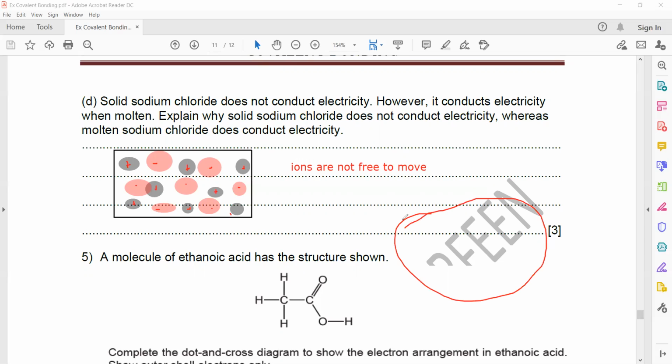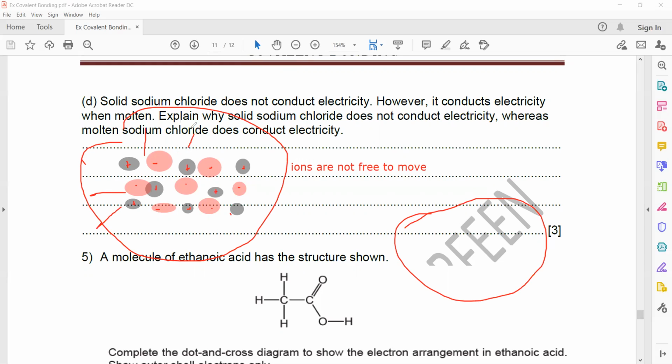But when we melt it, in a molten state the ions are free to move. So when the ions become free to move, these ions can move, so it can conduct electricity. Is it clear? This was related to the ionic compound. Any doubt in this?